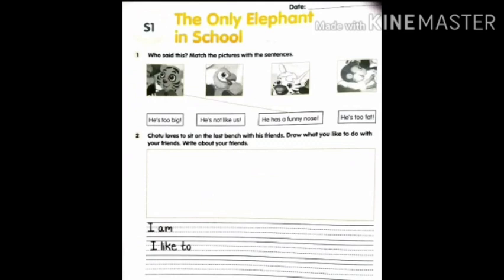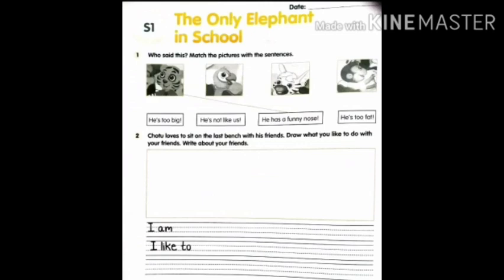Chotu loves to sit on the last bench with his friends. Draw what you like to do with your friends and write about your friends. There is a box in which you draw something about your friends, what you like to do, and below you can see two lines, I am. So you can write a sentence about yourself, maybe what you are doing with your friend. And I like to, what do you like to do? Just frame a sentence and complete your volume page number 42.